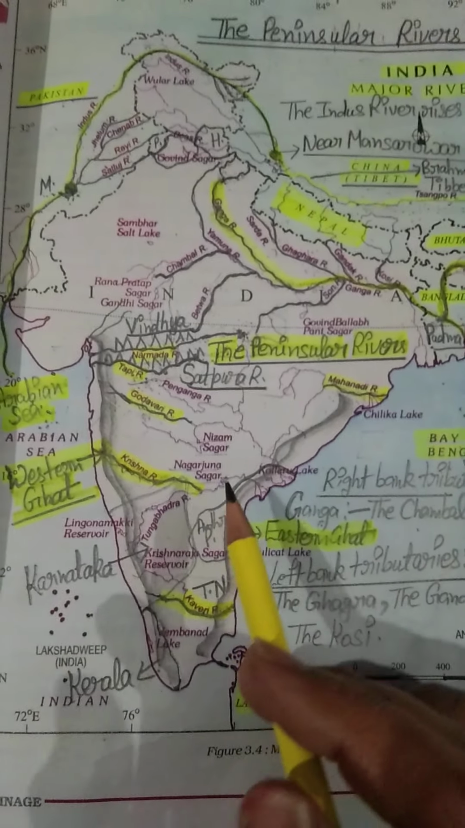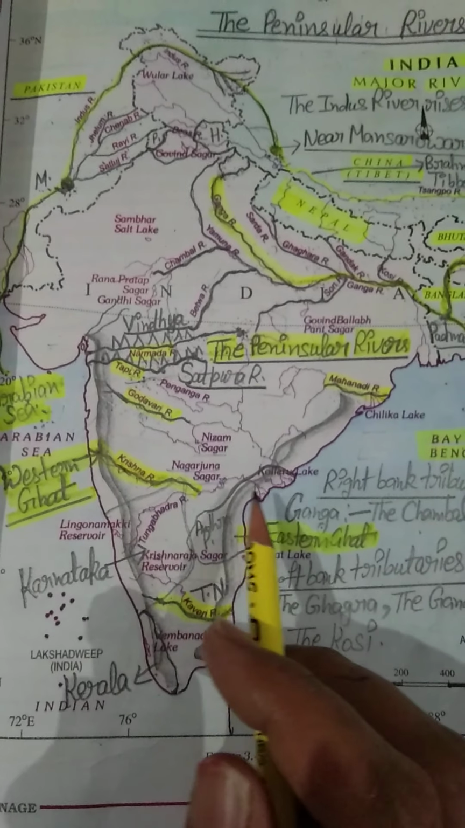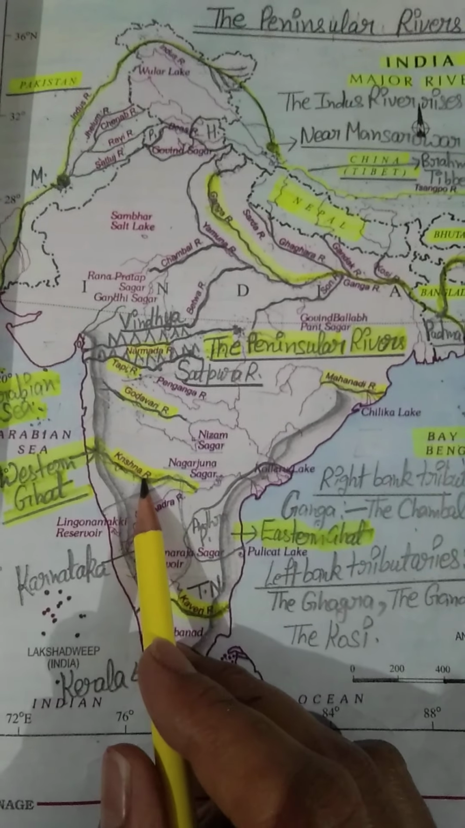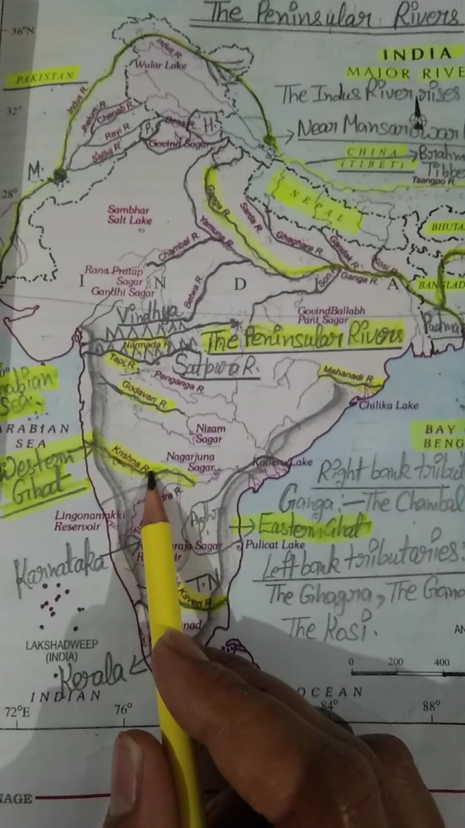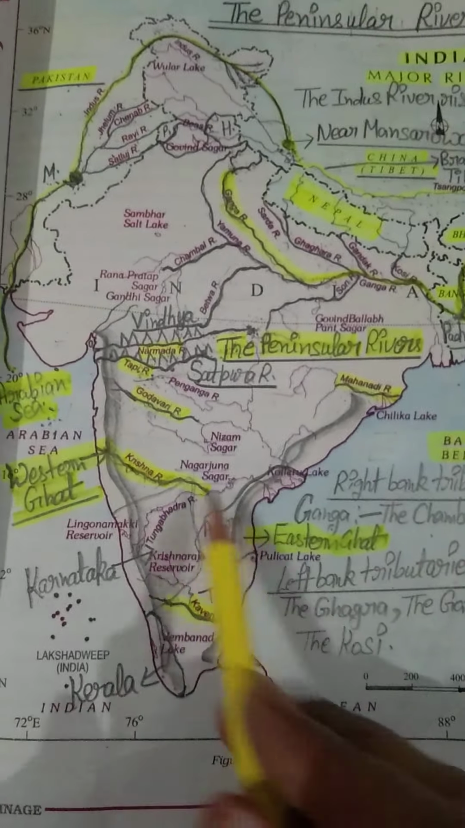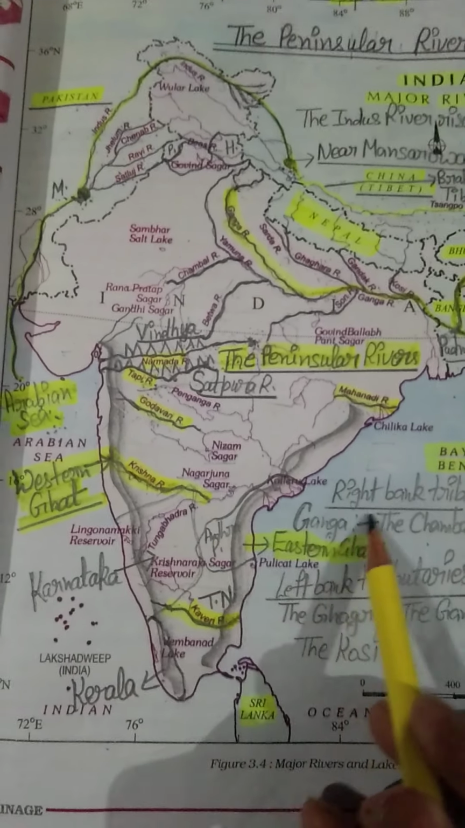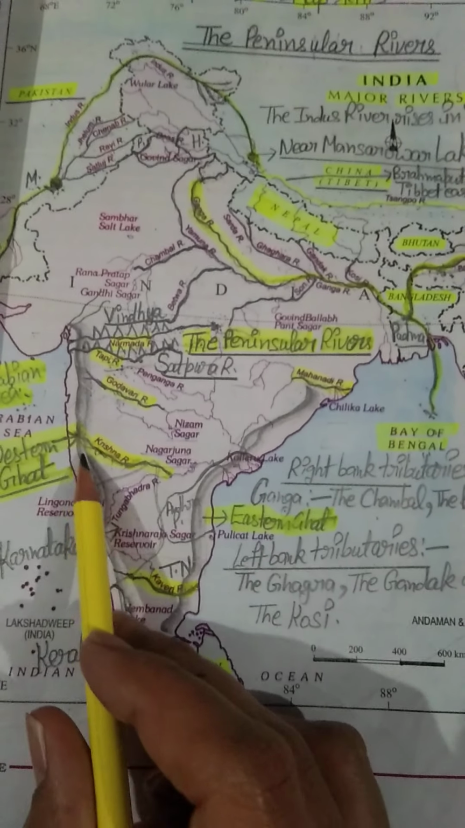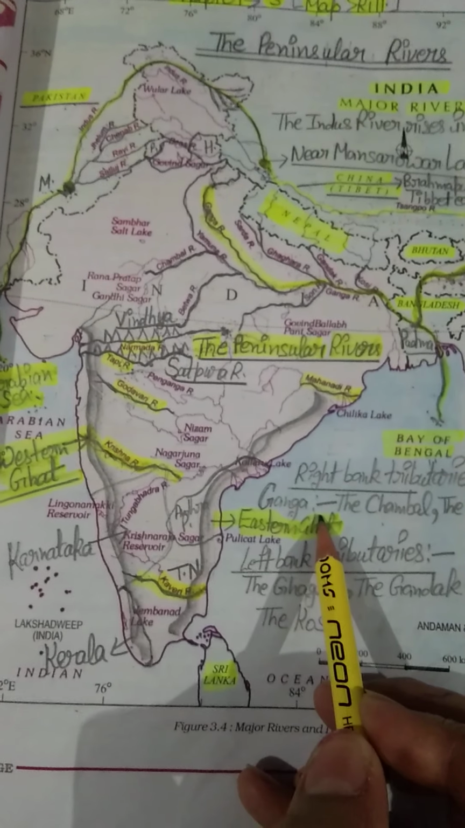Now I am taking the Krishna river. Students, just take your book along with you. You can see that this is our Krishna river, and you can easily identify that the river is flowing towards the east, and finally it drains into the Bay of Bengal. As you know, this is our Bay of Bengal.